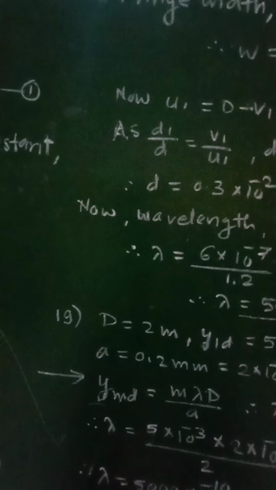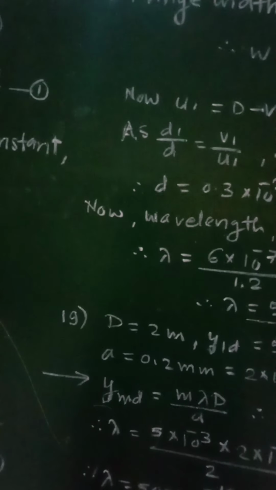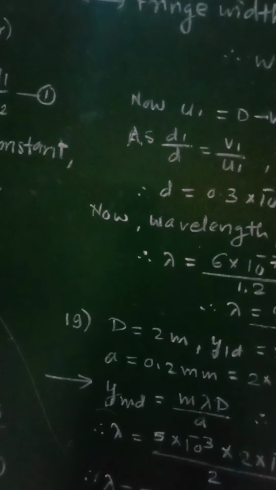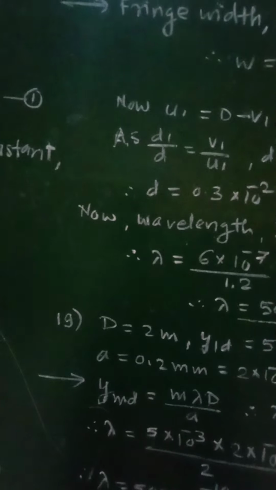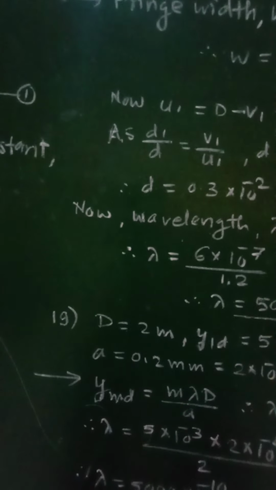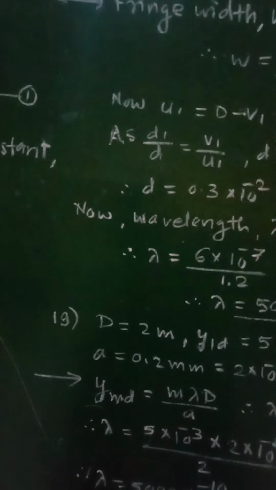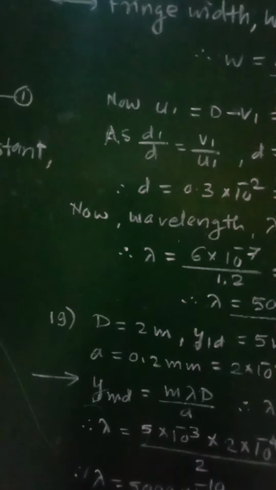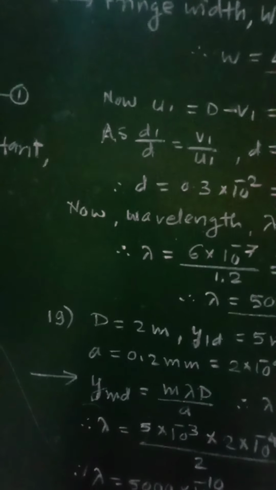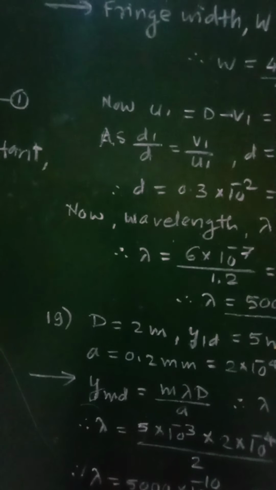Now let us see the next numerical, that is numerical number 19. In Fraunhofer diffraction by a narrow slit, a screen is placed at a distance of 2 meter from the lens to obtain the diffraction pattern. If the slit width is 0.2 millimeter and the first minimum is 5 millimeter on either side of the central maximum, then find the wavelength of light used.